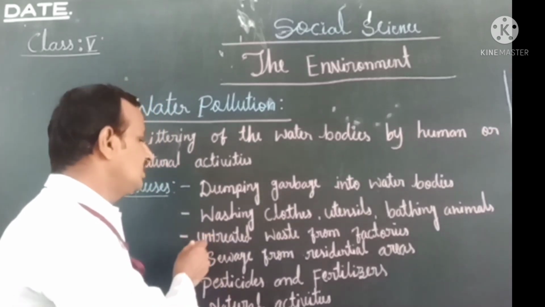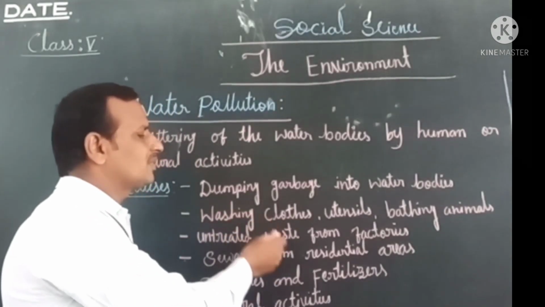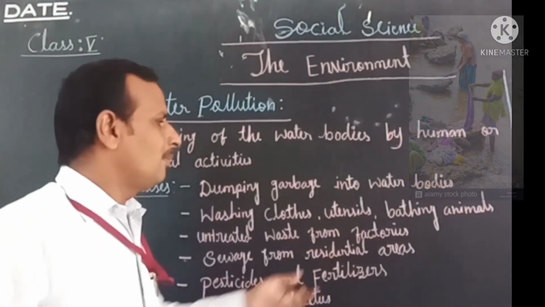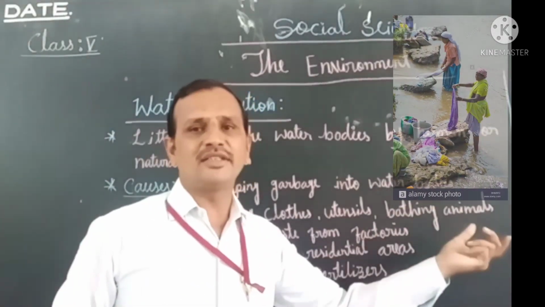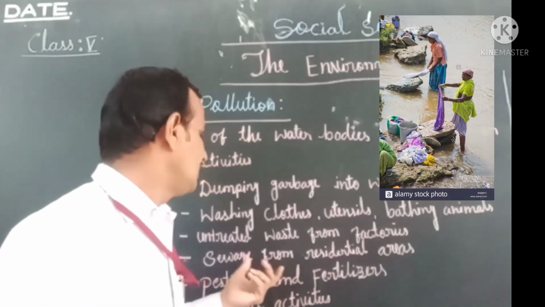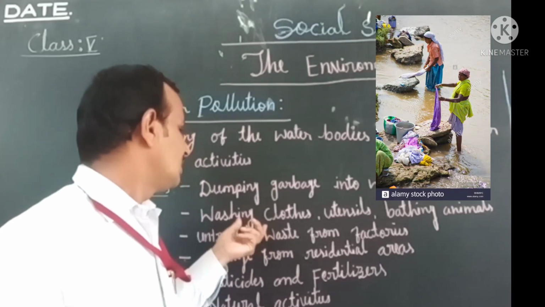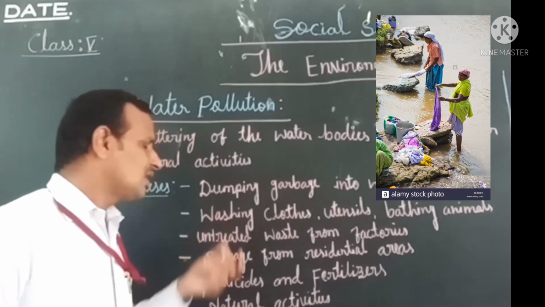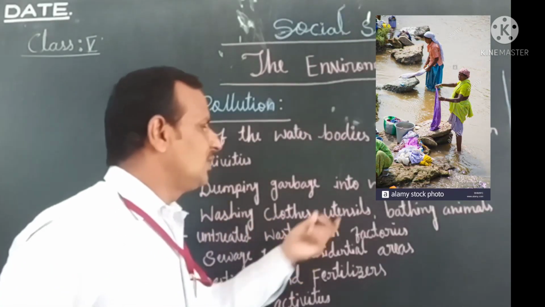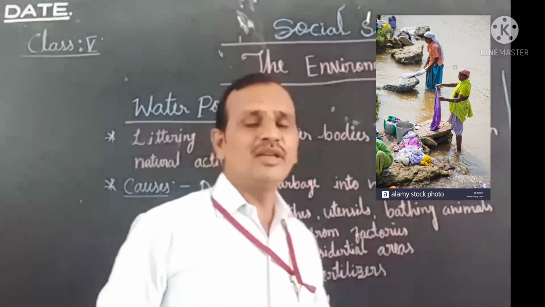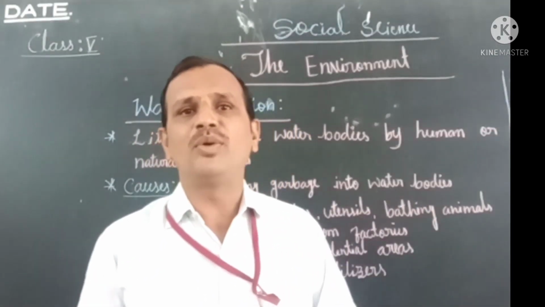And the second one is washing clothes, utensils, bathing animals, etc. These activities are also done by people: washing clothes, utensils, and bathing animals in the water bodies.